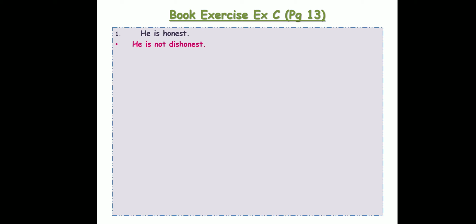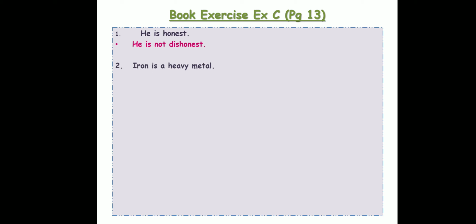Okay, because dishonest means a person who lies and who cheats. So if he is not dishonest, it means that he is honest. This question tells you not to change the meaning of your sentence. That is why you will use no or not together with the opposite of the adjective. Alright, what did we do? We said he is not dishonest, which means he is honest.